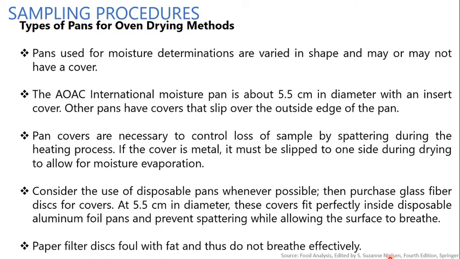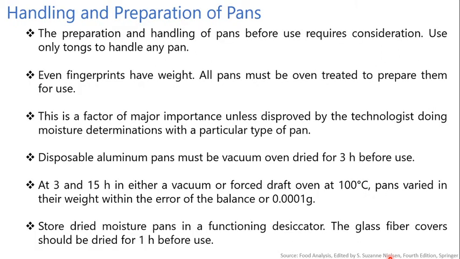Purchase glass fiber discs for covers. At 5.5 centimeter in diameter, these covers fit perfectly inside the disposable aluminum foil pans and prevent spattering while allowing the surface to breathe. Paper filter discs absorb the fat and thus do not breathe effectively.